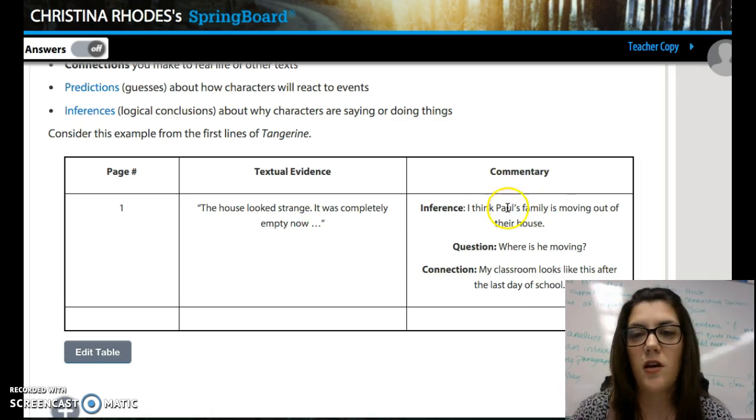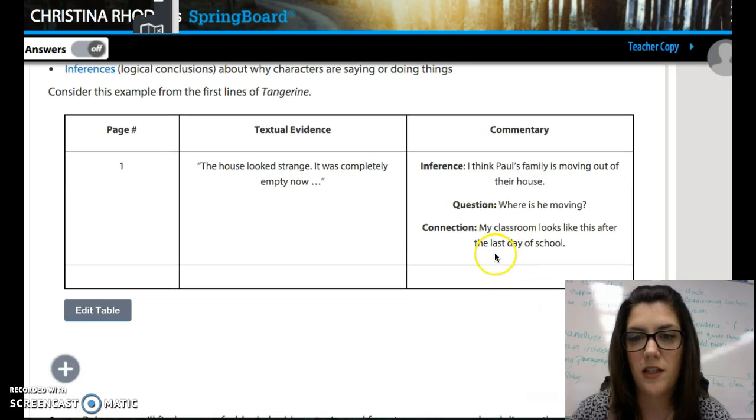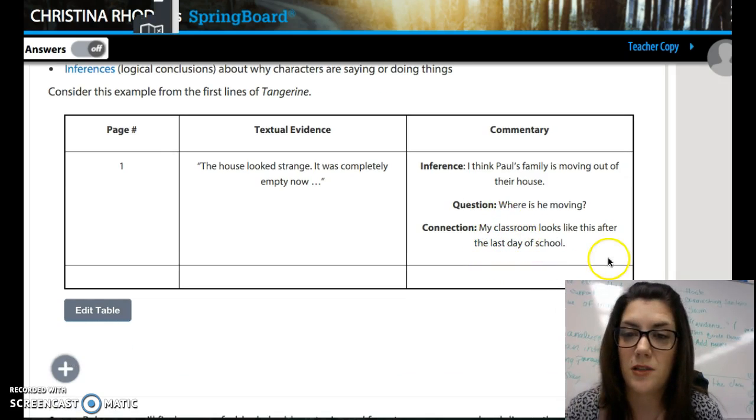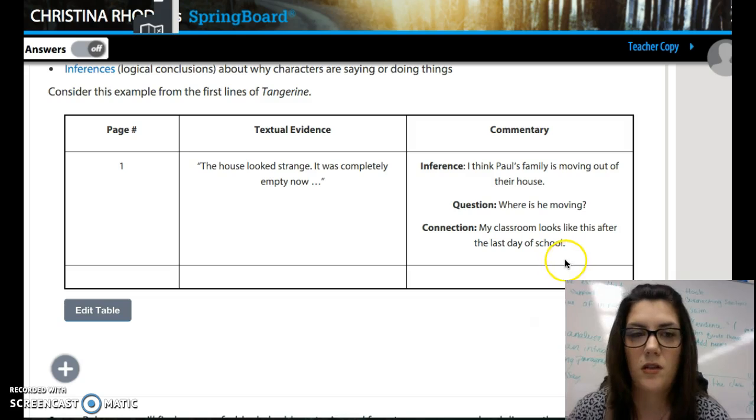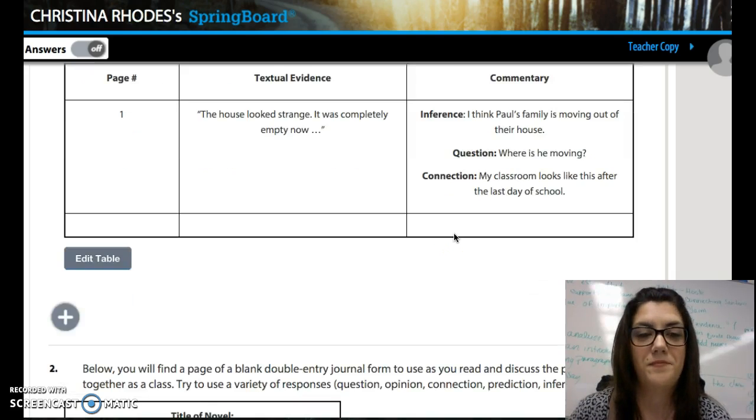The student's commentary, basically opinion, says inference. I think Paul's family is moving out of their house. That's what they're inferring from this. Question, where is he moving? A connection, my classroom looks like this after the last day of school. So it can be any kind of connection to your real life. Good readers always make connections, so we want to start making connections every time we read. So I need you to have an inference, a question, and a connection every time on the side.